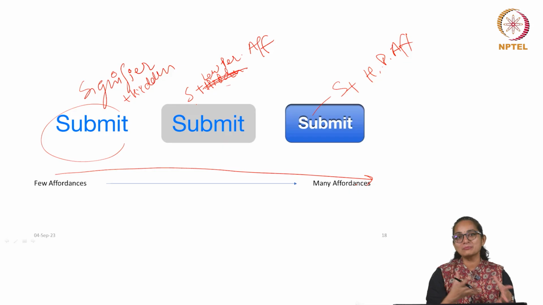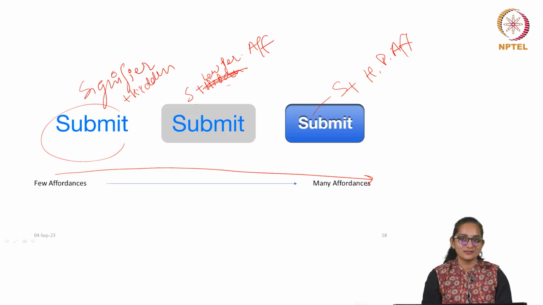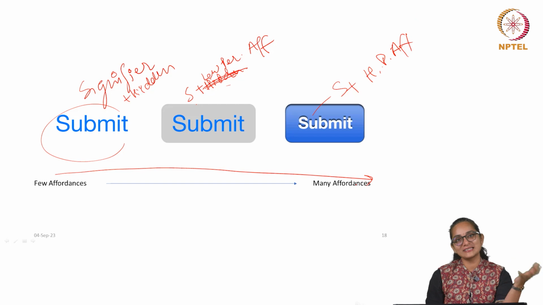So this is how they can make use of fewer affordances, if they want to force you to do something which you don't want to do. And they can make you do things which are necessary or important in the whole interaction or process, just by adding or removing affordance.